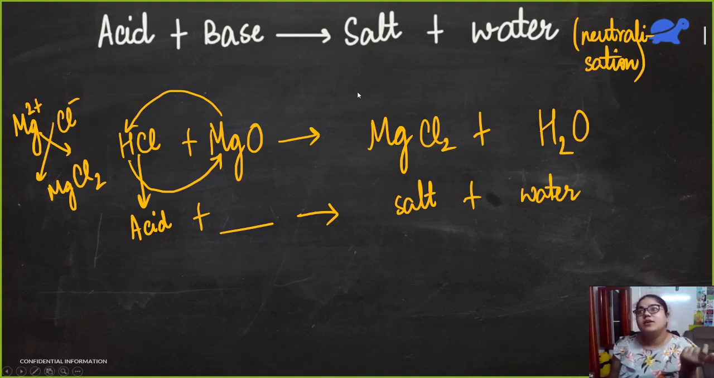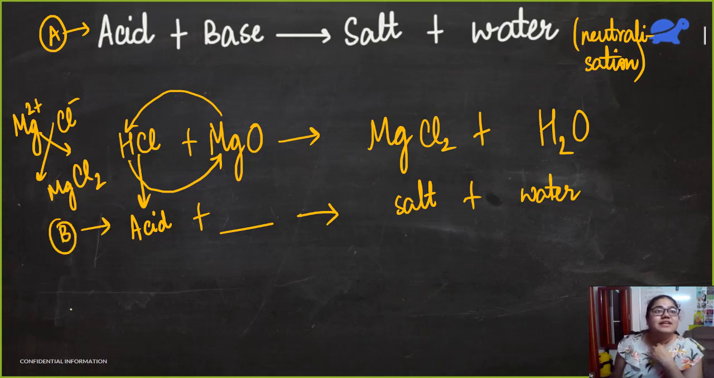And this is water. So if I compare this A reaction with this B reaction, acid plus base gives salt plus water, acid plus dash gives salt plus water. What do you think? How should I fill up this blank? Ma'am, it should be base. Yeah, it should be base. So doesn't this indicate that magnesium oxide is actually a basic oxide? Yes, ma'am. Magnesium oxide is a basic oxide because it reacts with an acid to give salt and water.